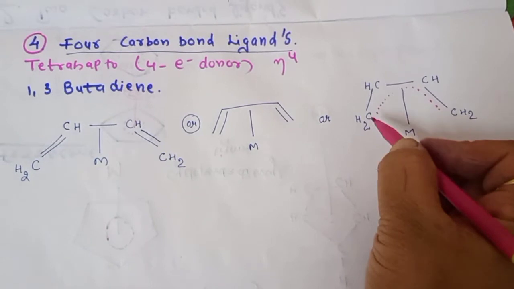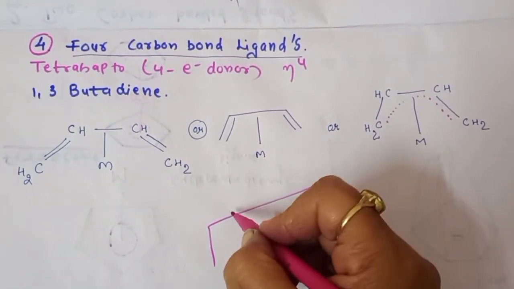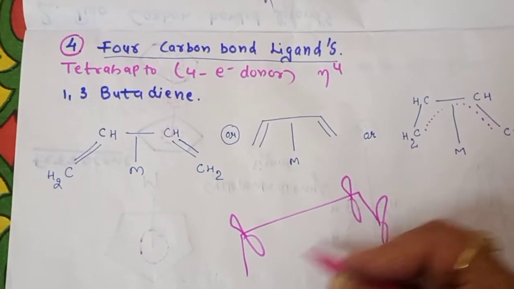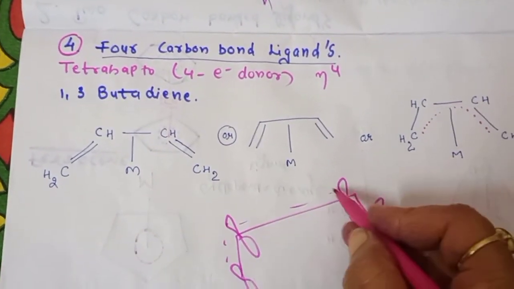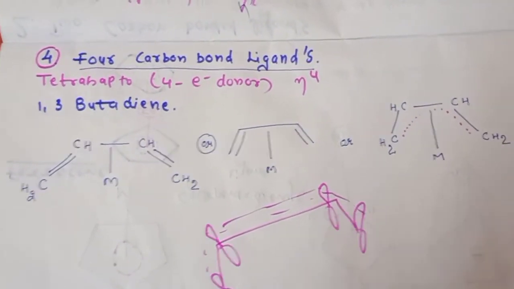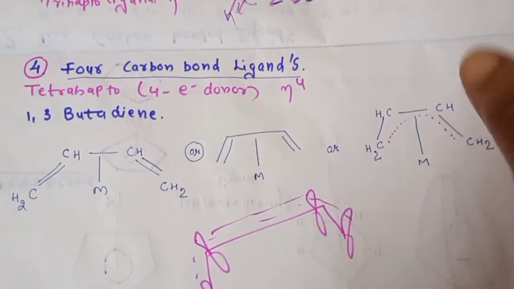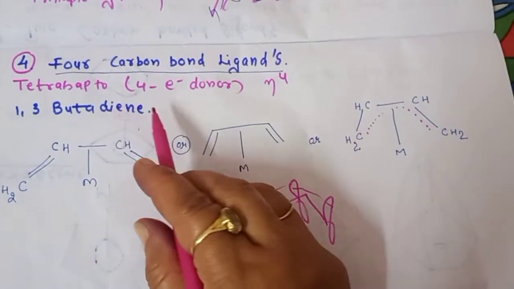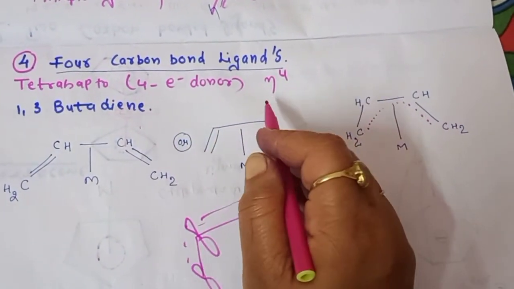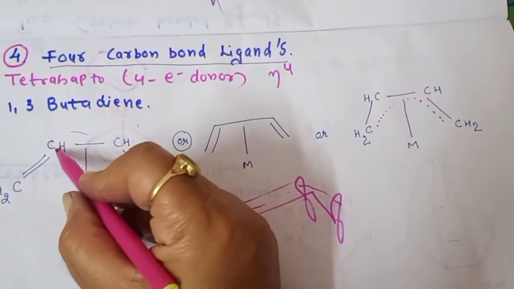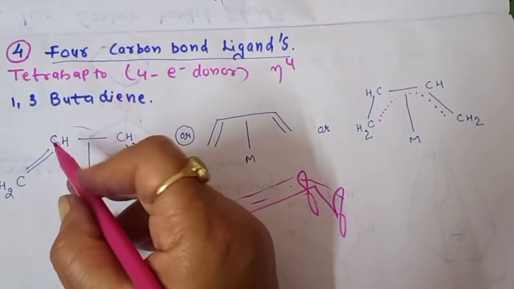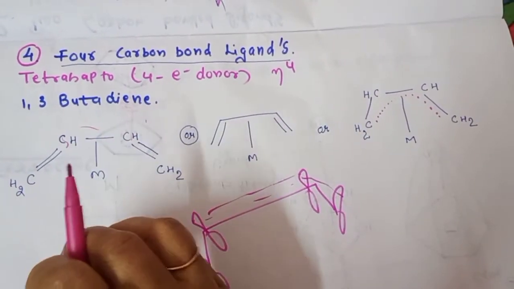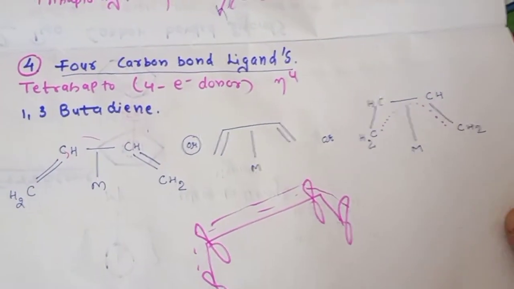As you remember this structure, pi electrons, how it is formed: 1 orbital here, 1 orbital here, 1 orbital here, some structures like this. So they are delocalized. So we can say that when the ligand is 1,3-butadiene, it is a tetrahapto ligand. It's a 4 electron donor and it is our eta 4. We know now when the pi bond is formed, the electron is contributed by the 2 carbons. Here also 2 carbons. Total 4 electrons are donated to form this type of ligand.